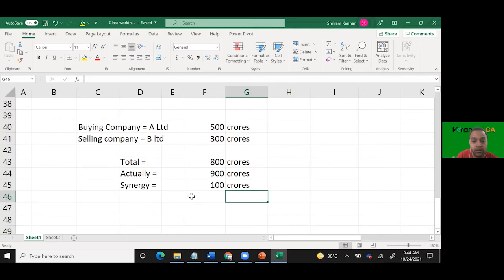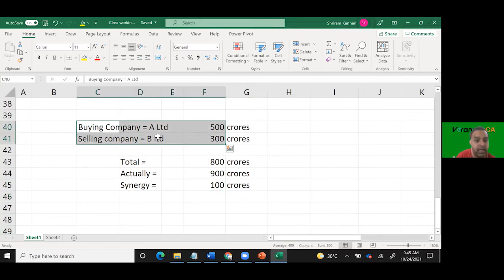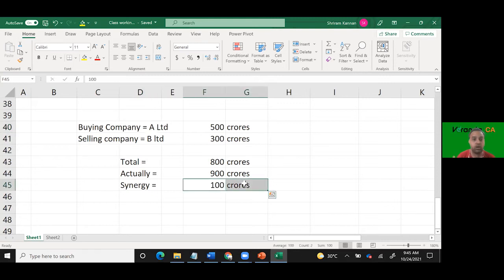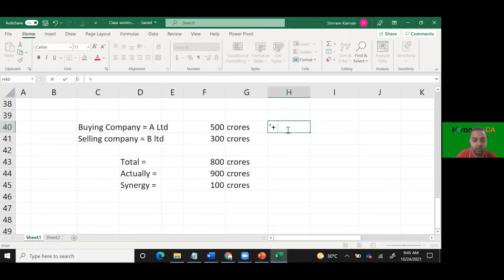So because of whom, there is a big fight that will happen between these two companies. A Limited will say it is only because of me. My product is stronger, so you can tag along with me. Wherever I'm going and selling the printer, you can sell your cartridge also along with me. That is why it results in 100 crores. So 100 crores primarily it is because of me. Then A Limited will start arguing, so what they will say is, you have to add this to my value, making it 600 crores.